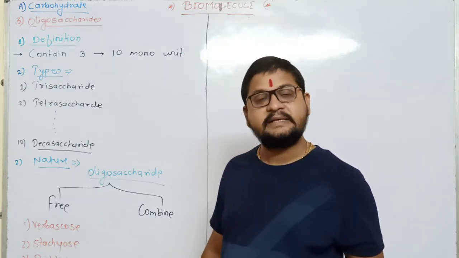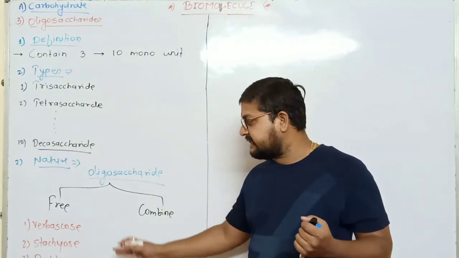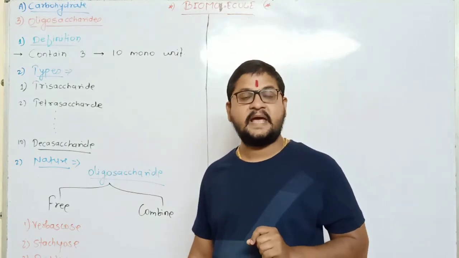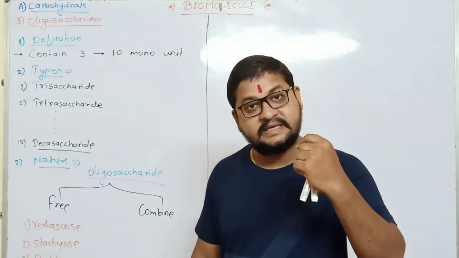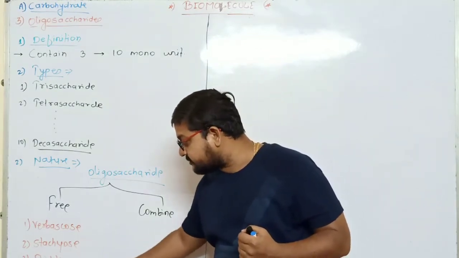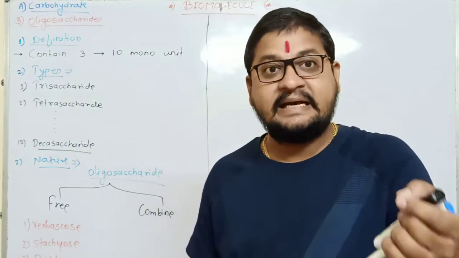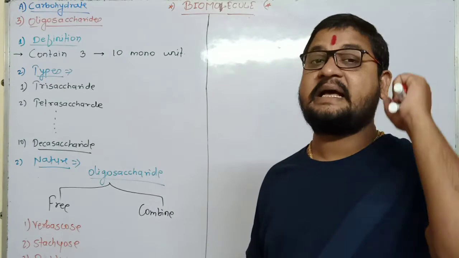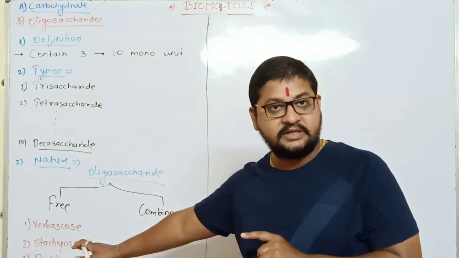Means in the regular diet, when we ingest food or nutrient, these free oligosaccharides may enter the digestive system. The interesting fact is that no single enzyme is present in the juices of our alimentary canal, so these verbascose, stachyose, and raffinose actually enter into the colon, where some bacteria are present. They undergo fermentation to produce methane, carbon dioxide, like some gases. That's all. In this way, digestion takes place of these free oligosaccharides. It is non-functional in the living system.